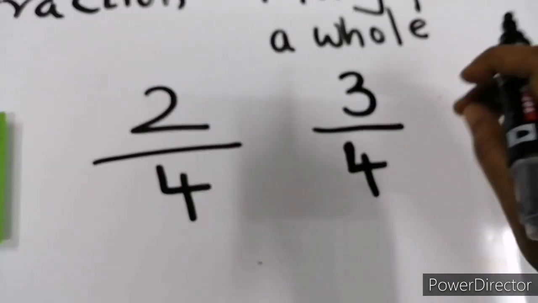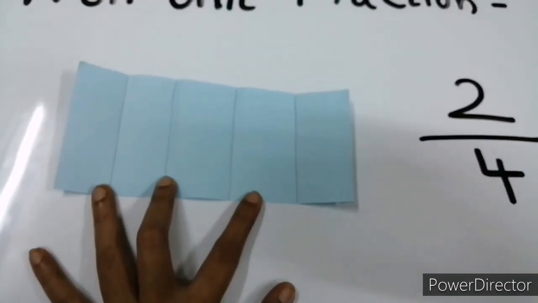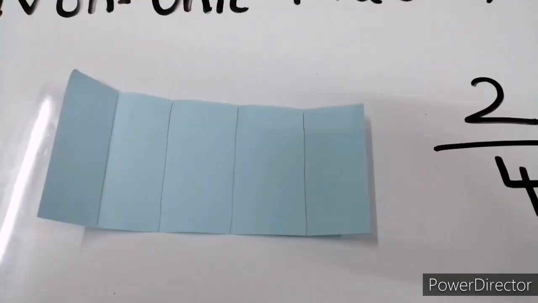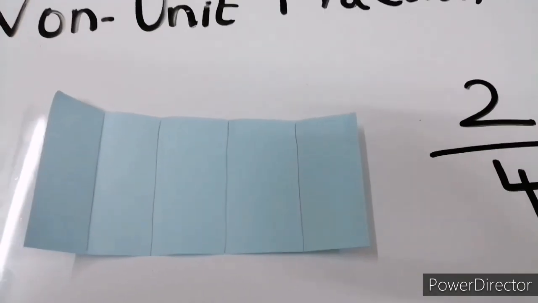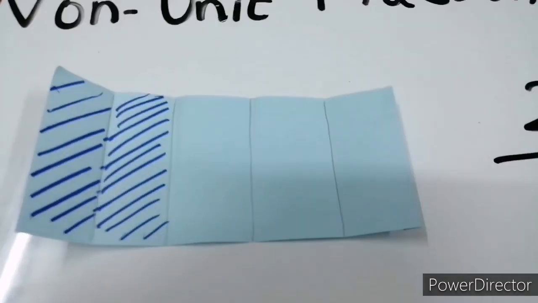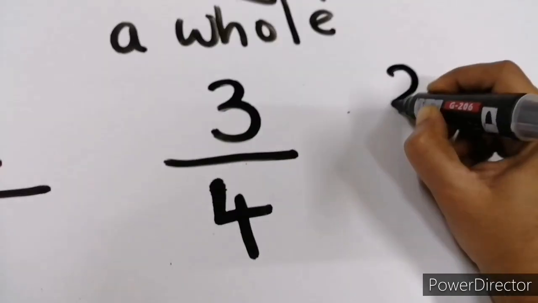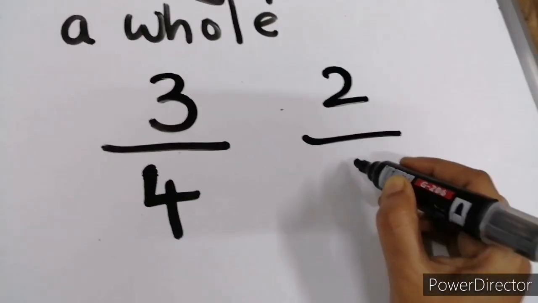There are several parts. Now say this. We have 5 equal parts. Now let us shade 2 out of them. So what fraction will you write for this shaded part? You will write 2 parts divided by total 5 parts.